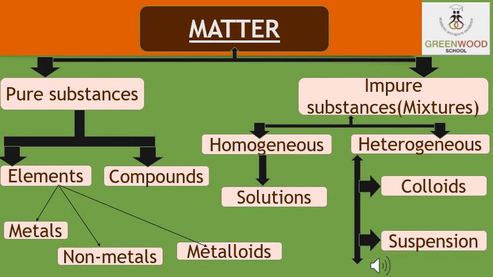Elements are those which cannot be broken into simpler substances, and compounds can be broken down into elements by chemical or electrochemical reactions. Mixtures can be homogeneous or heterogeneous. Under homogeneous mixtures we have solutions, and under heterogeneous mixtures we have colloids and suspensions.